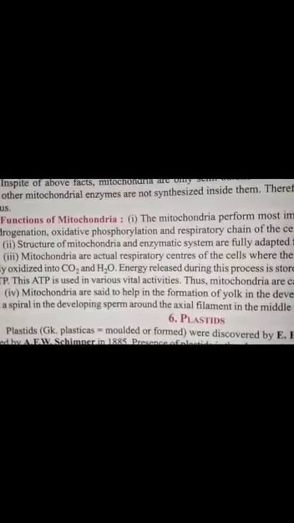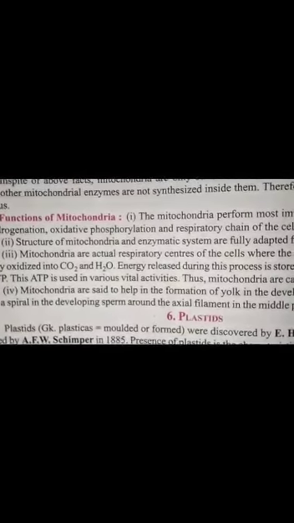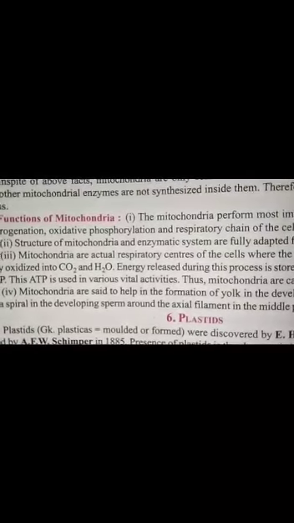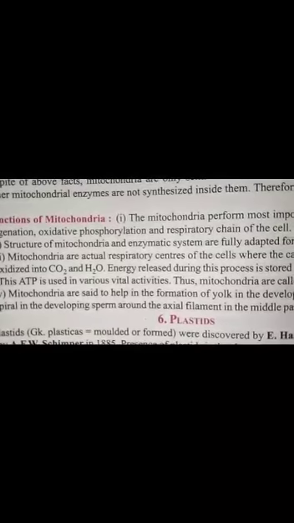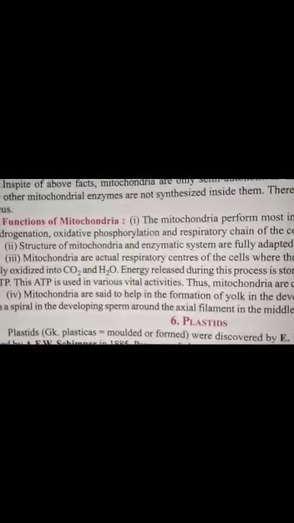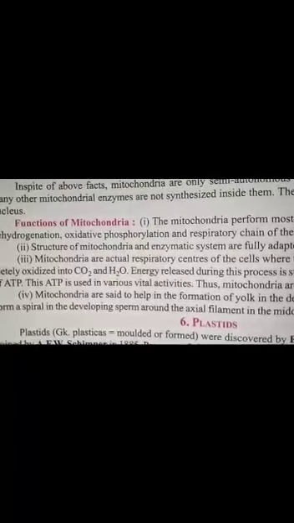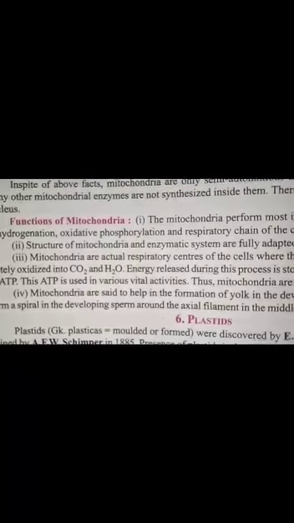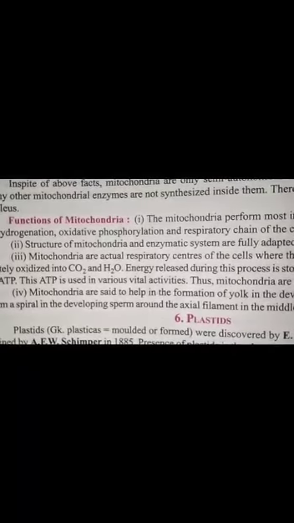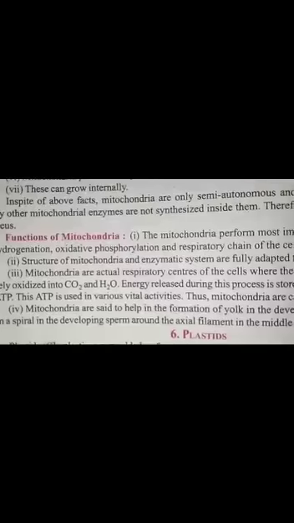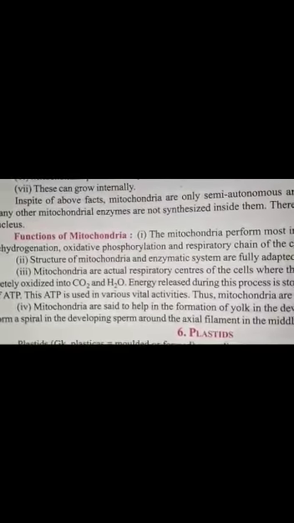Mitochondria are said to help in the formation of yolk in the developing ovum. Mitochondria form a spiral in the developing sperm around the axial filament in the middle part of the sperm. These are the important functions of mitochondria.